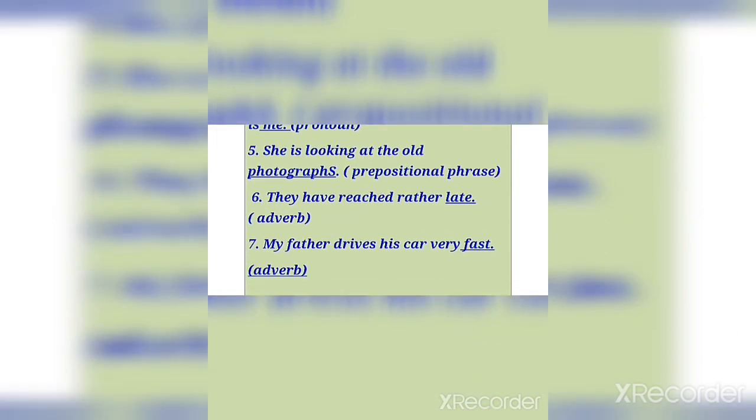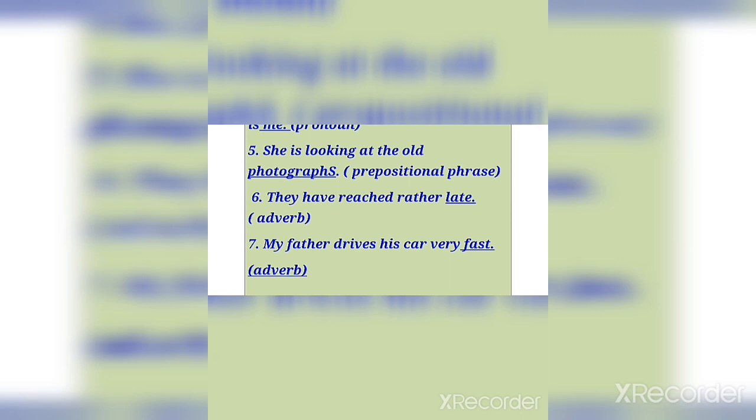Number 5 says, she is looking at the old photographs. It is a prepositional phrase. Then number 6 is, they have reached rather late. Here the word late is an adverb. Now children, number 7 is, my father drives his car very fast. So that fast is an adverb.